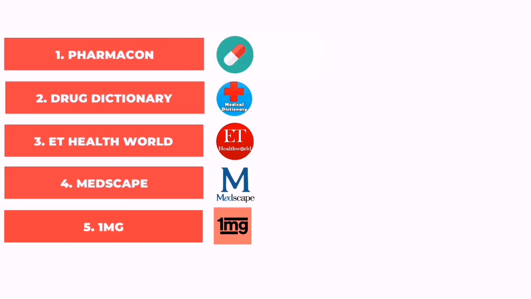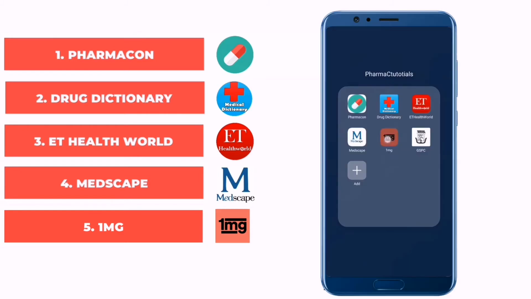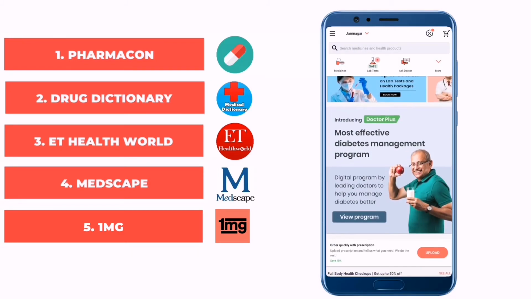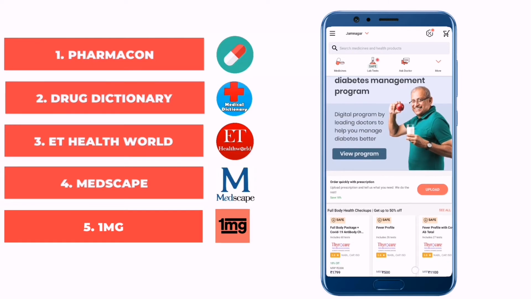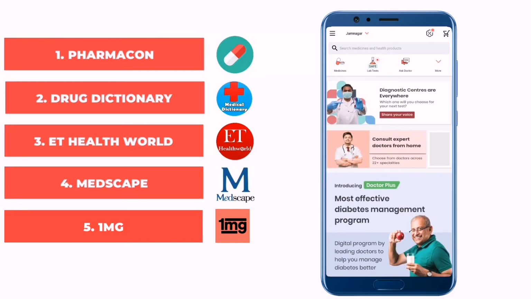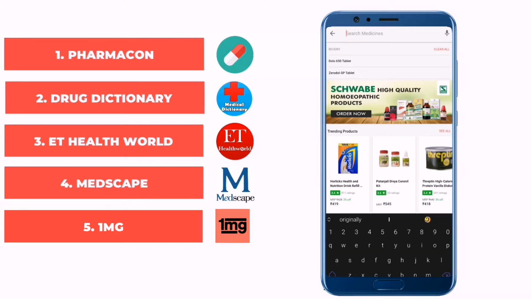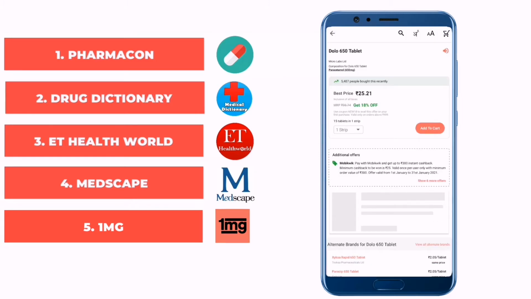Our next application is 1mg. 1mg is one of the first and foremost market players to enter into the online medical business. Over here you can buy medicines as well as compare the drug from different companies. Say for example, I am searching here for a drug, which is Dolo.